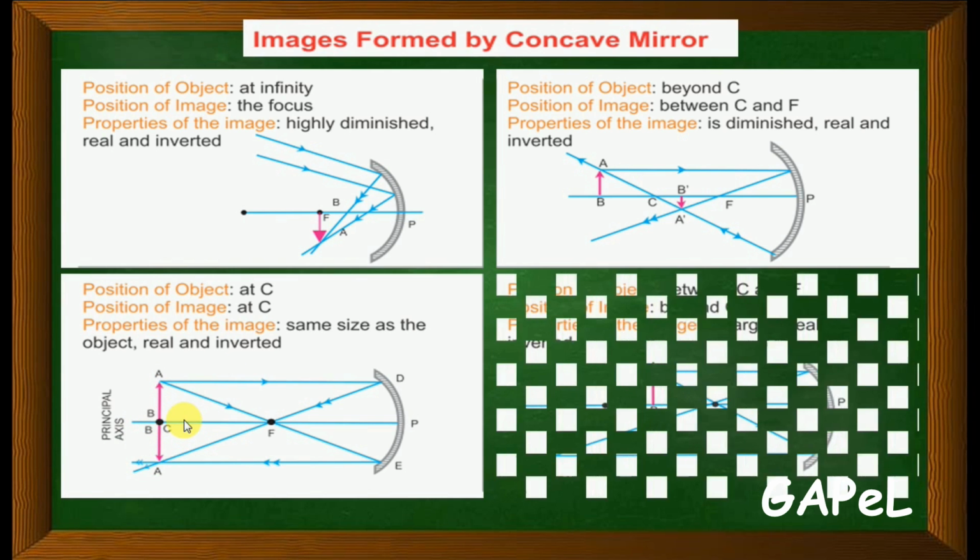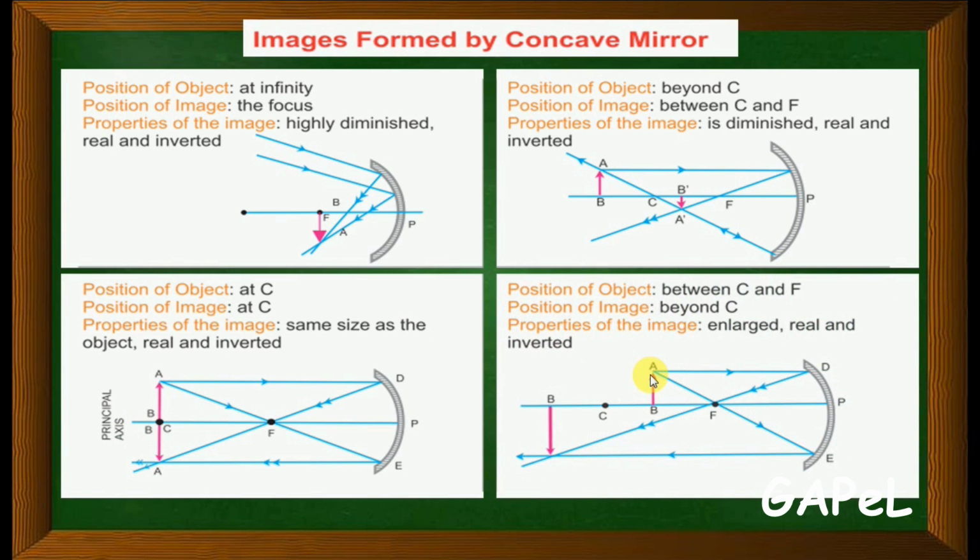Next point. And the fourth one is if object is between C and F, that is center of curvature and the focus. जेन्ना object focus आणि center of curvature अशें मदीं दवरतना कितें जाता तें पळोवया. A is a head, B is a tail. So from here, as usual, incident ray which is parallel to the principal axis. So obviously it will pass through the focus and draw the reflecting ray. Then from again this point, again it will pass through F from here and again it will come back. So here your image is enlarged, correct? Your image is enlarged. It is real but inverted, correct?